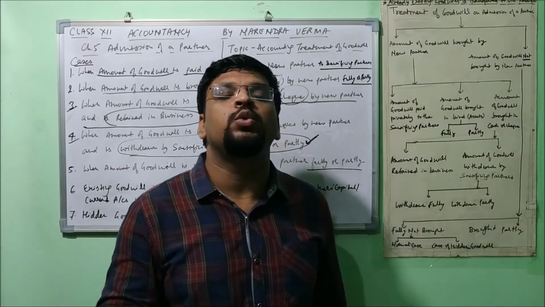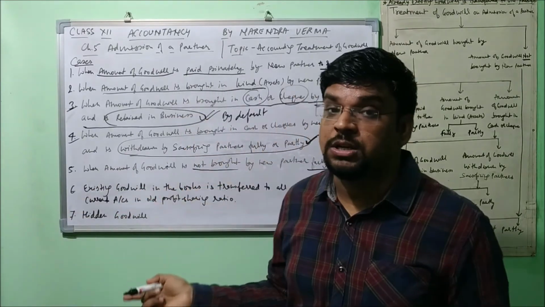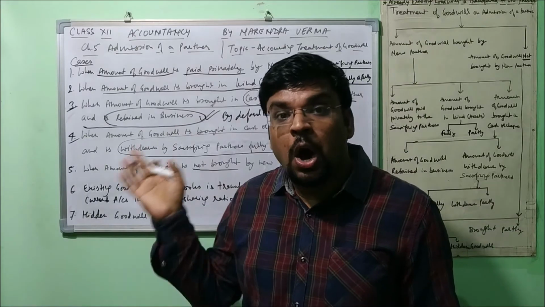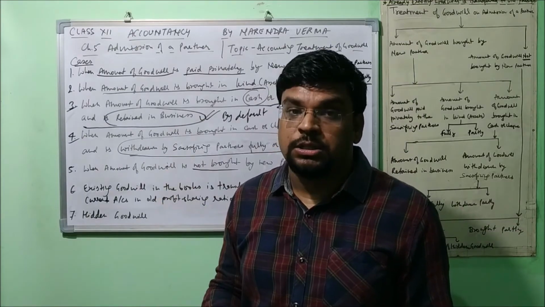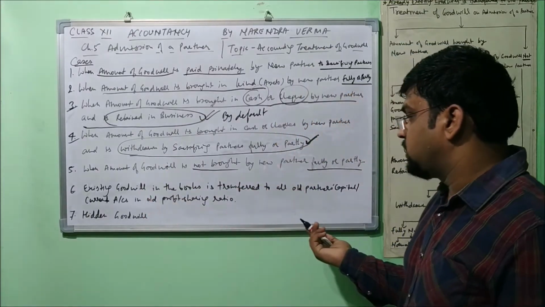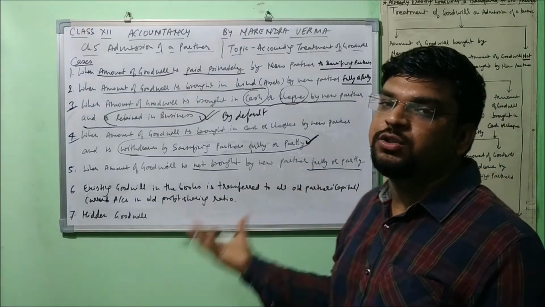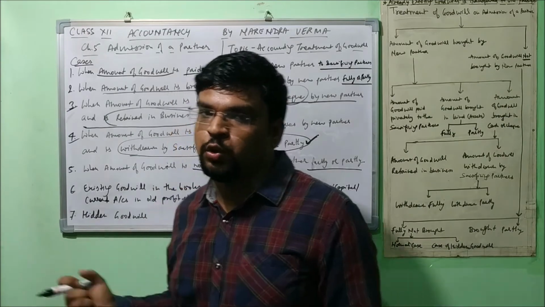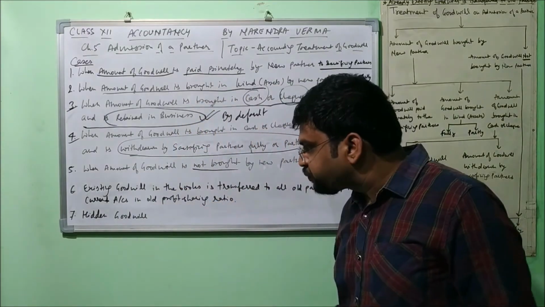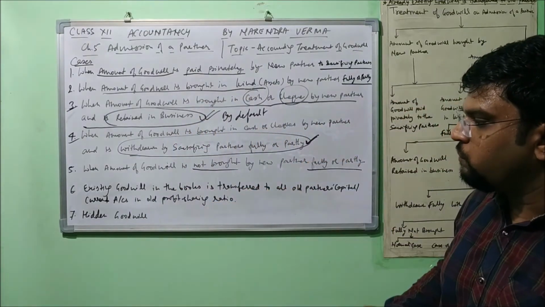It will be transferred to old partners, all old partners. Sacrificing doesn't make much difference. All old partners' capital or current account as the case is, in old profit sharing ratio, because they all have rights on that and the new partner has got nothing to do with that. Understood the point? So we'll talk about that also, what entry will be passed.